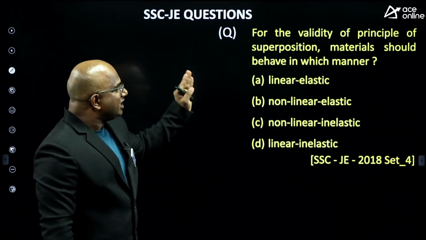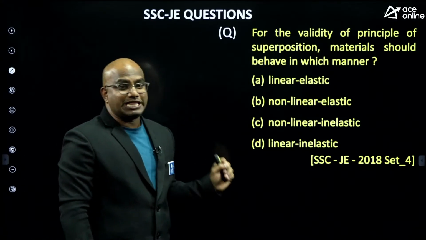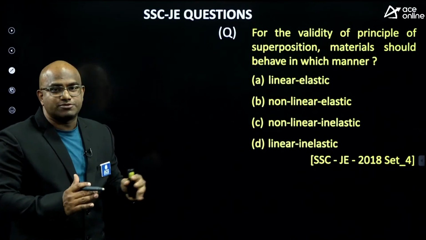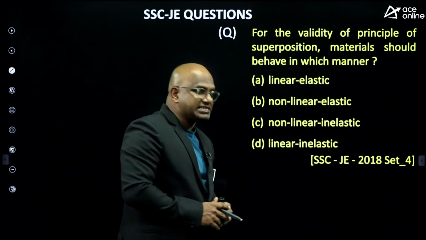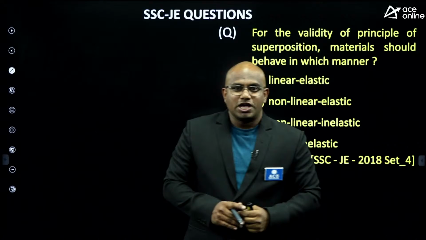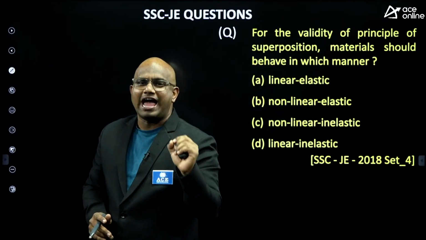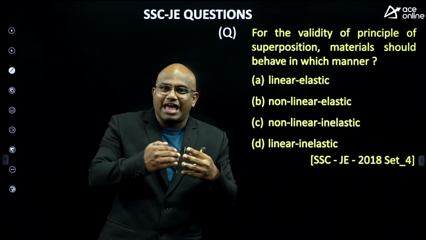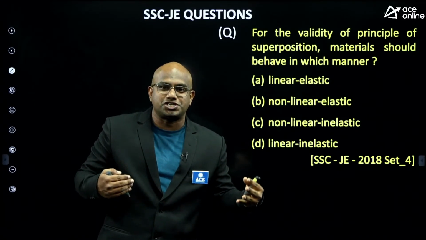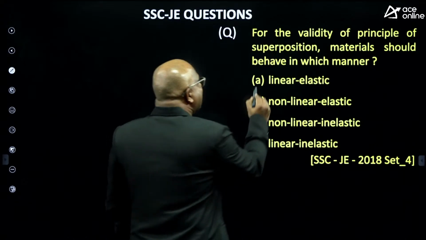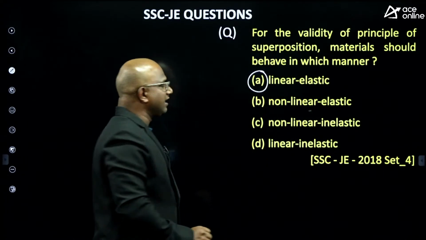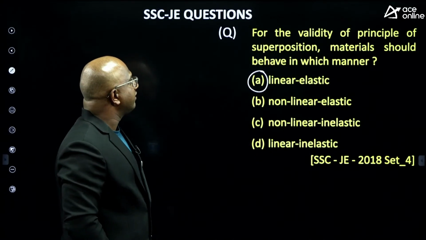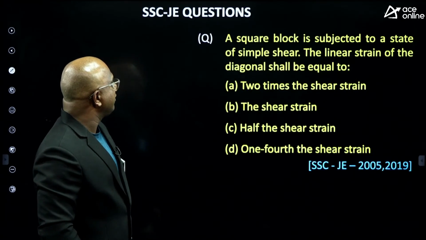The validity of the principle of superposition. The material should behave in which manner? As we discussed in the class also, the principle of superposition is valid only when the cause and effect have a linear relationship, especially for a linear elastic material. Only then is the principle of superposition valid. Are you getting an answer, everyone?